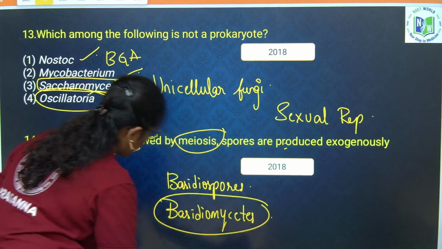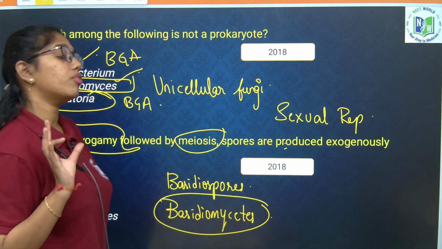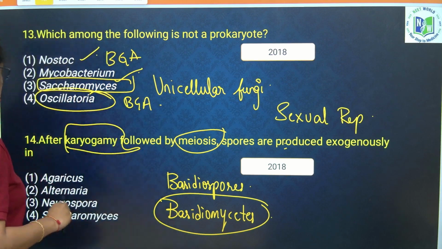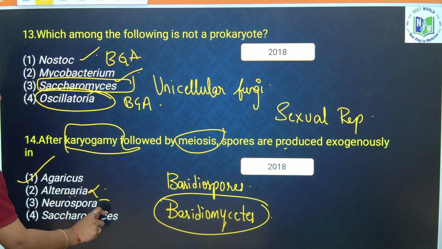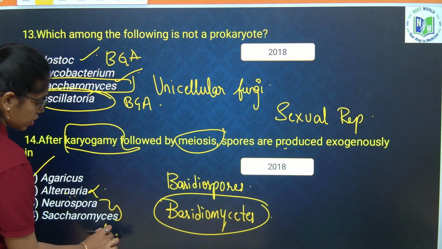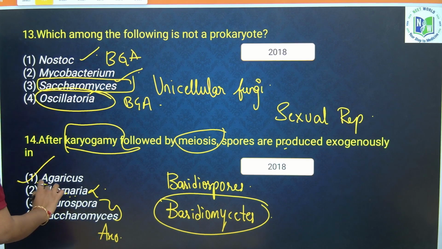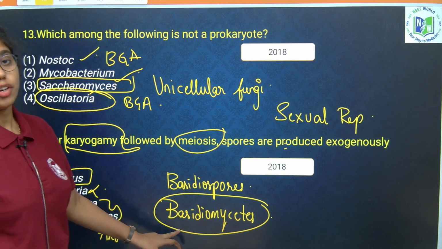So yes, Basidiomycetes. Then the example of Basidiomycetes, you have to recall it quickly. Of course, Agaricus. Alternaria, Colletotrichum, Trichoderma belong to Deuteromycetes. Neurospora and Saccharomyces belong to Ascomycetes. So Agaricus is the example of Basidiomycetes.